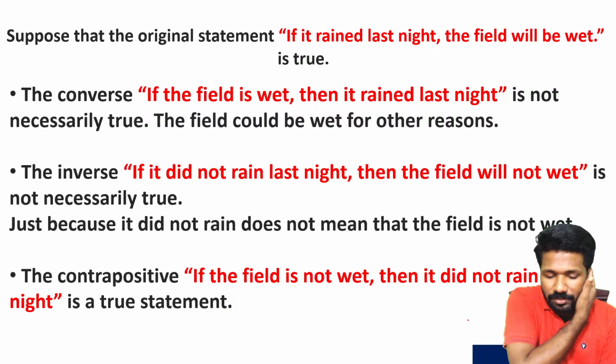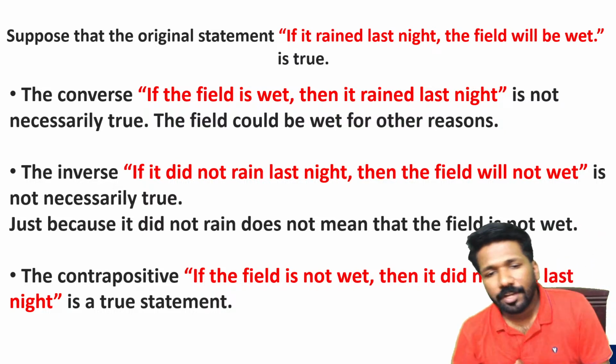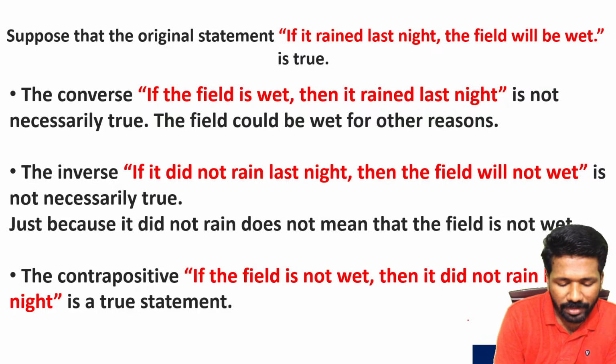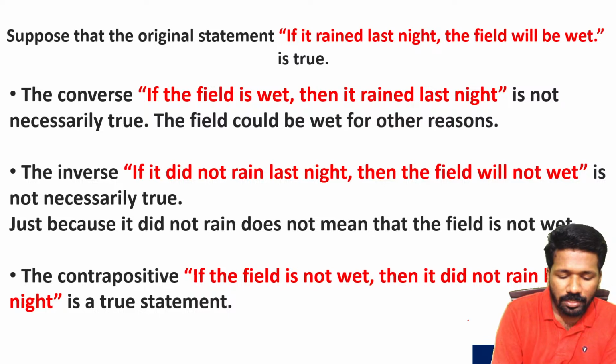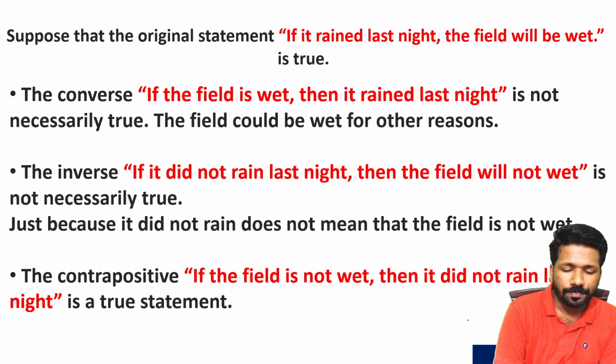What about the inverse? The inverse is: if it did not rain last night, the field will not be wet. Again, that is also wrong. The field can be wet due to other factors also, or by pumping water into the field it can be wet. So that is why the inverse is also not true. All of you clear this much?